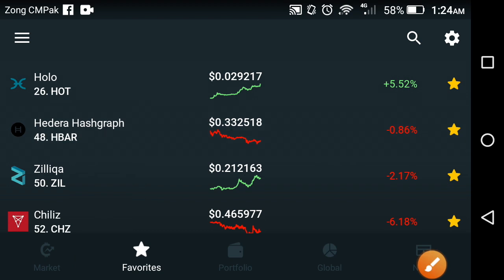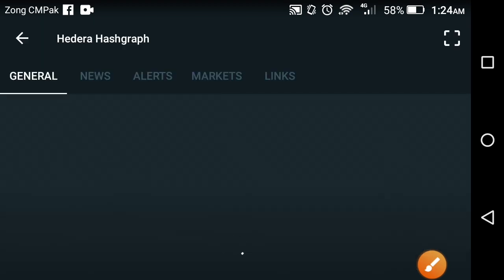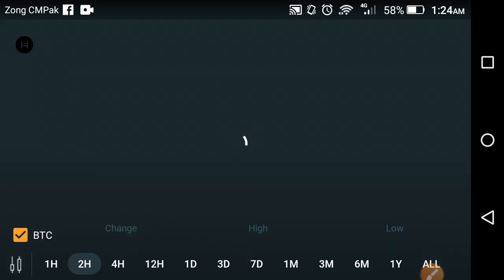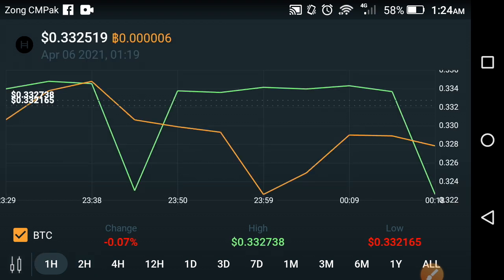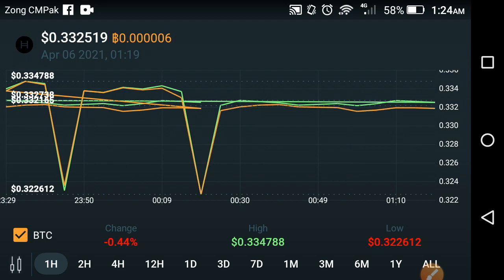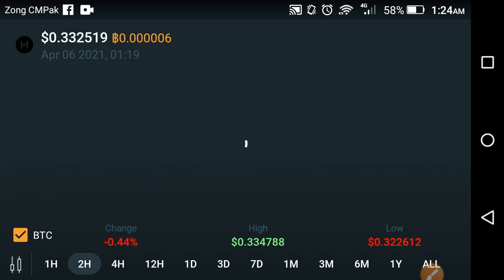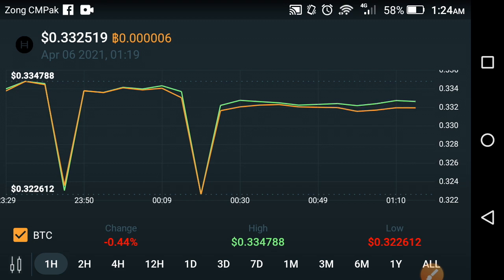So let's start the video. First of all we look at the price prediction of Hedera hashgraph for the last 1 hour. After that we look at the last 2 hour price prediction. As you can see on the graph, that is the live price prediction of Hedera for the previous last 1 hour.